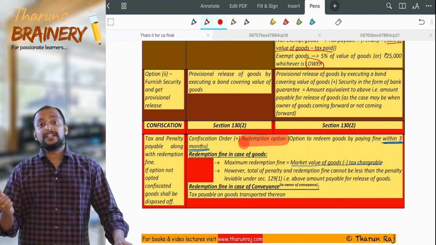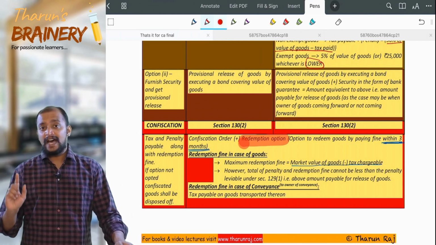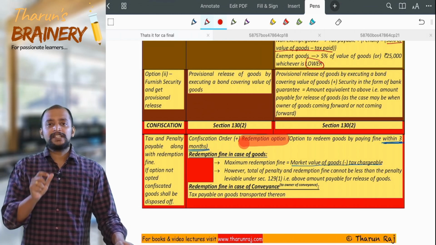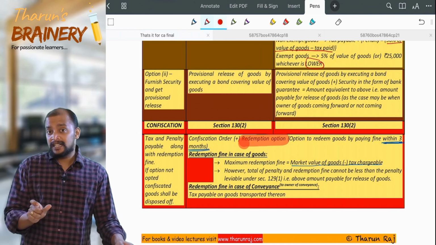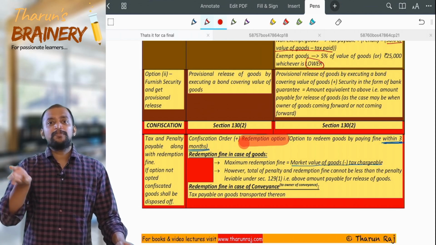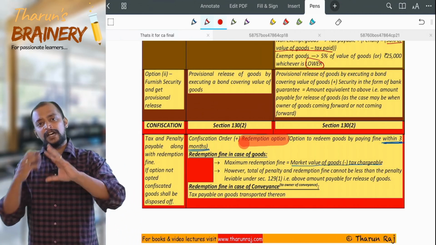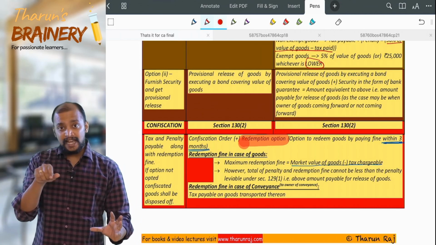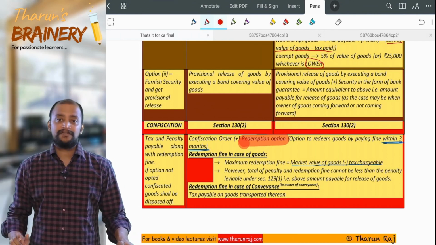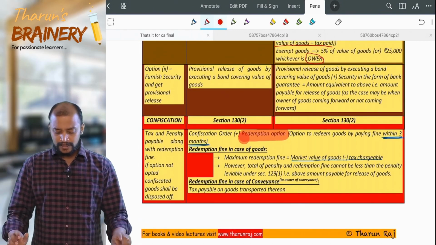And whatever penalty we have so far discussed under section 129 should be less than this penalty and redemption fine. Because if the penalty and redemption fine here is less than the options we have discussed before, then people will wait for the third option and make use of it. So definitely under options 1 and 2, the penalty should be less than the penalty levied under option 3, that is, under redemption fine. Then redemption fine in case of goods we have seen.